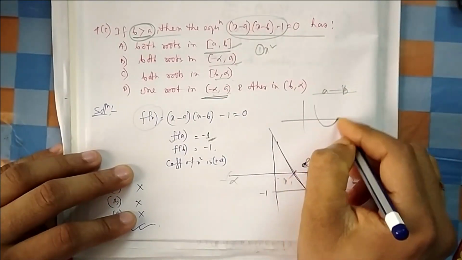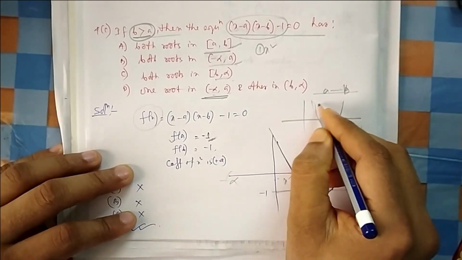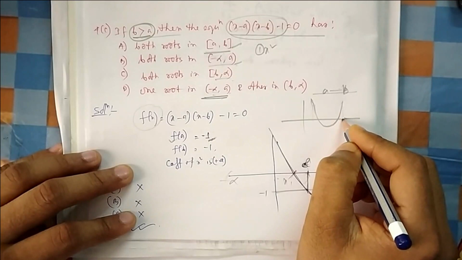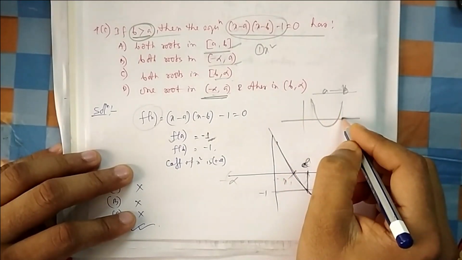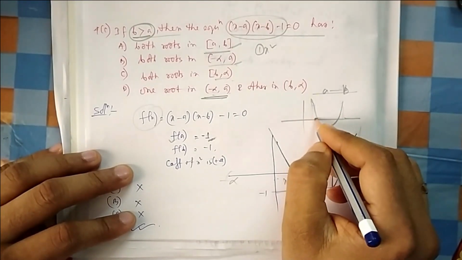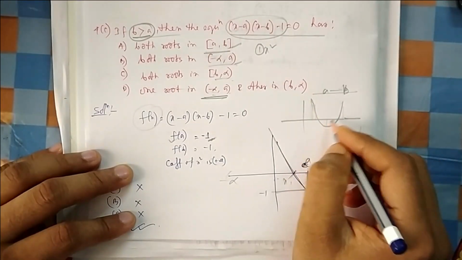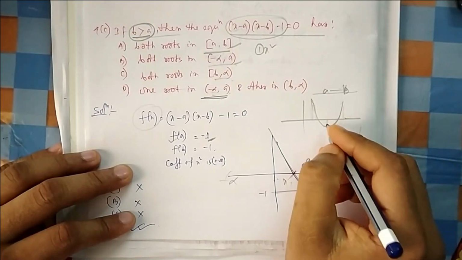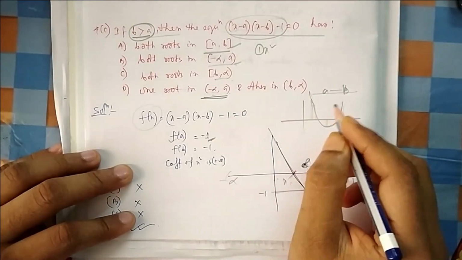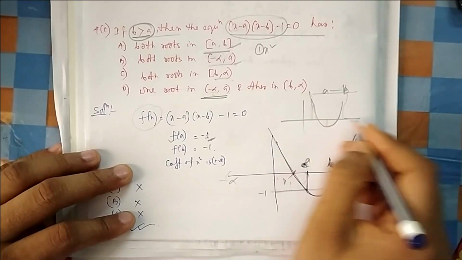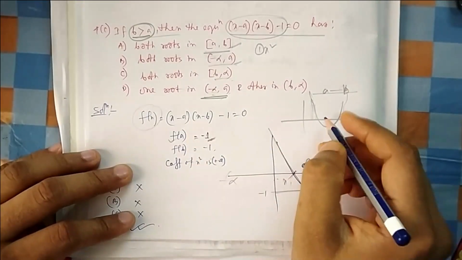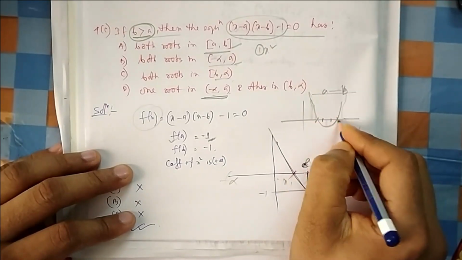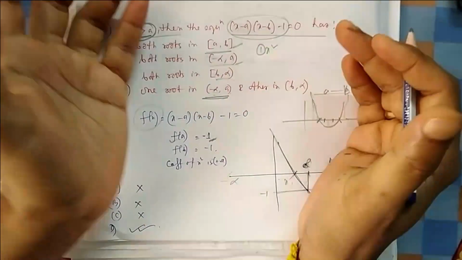Now let us calculate the value of the function at A, B. If it is positive, that means A is here, B is here. Both are positive means A should be here, B should be here, or they can be here also. So let me calculate. If one is negative and one is positive, that means A is here, B is here. So you can get an idea. If you know the value of the function at A, B, you can put your A, B accordingly. Because I am getting negative at A, B, that means both your A, B are inside this one. Once you know it is inside this, then it is easy. The roots are, one is this side, one is that side.